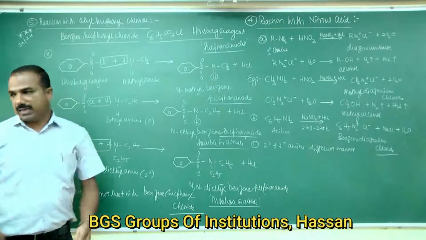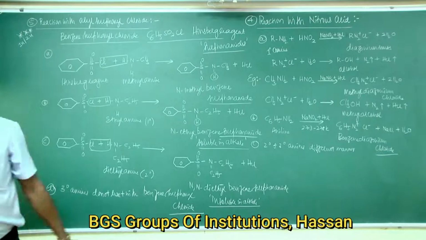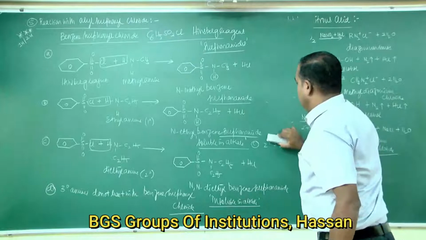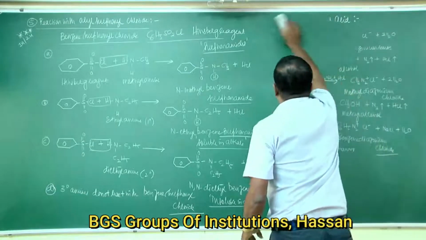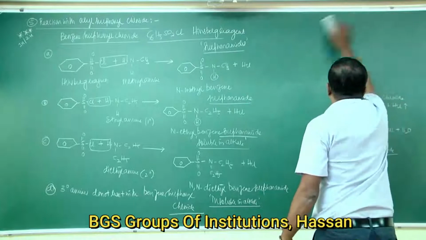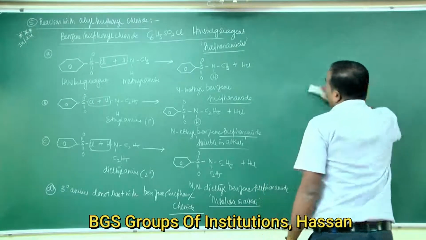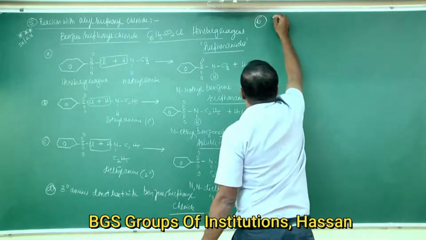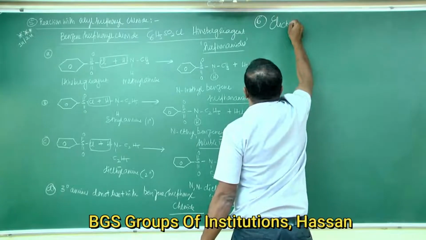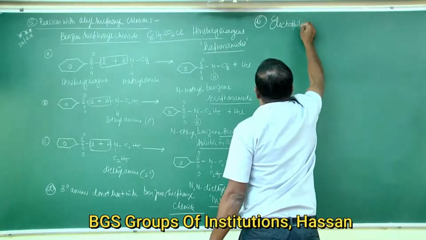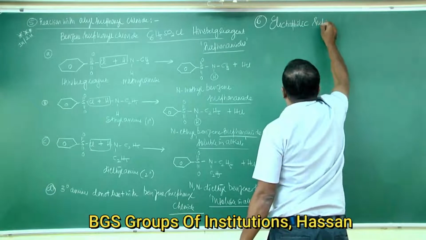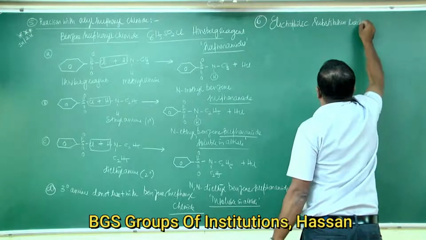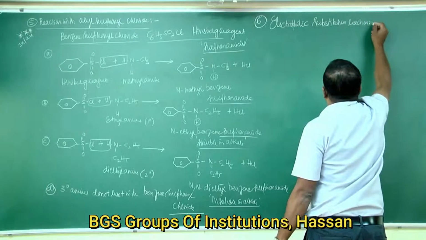So the next reaction, the sixth one, is electrophilic substitution reactions.